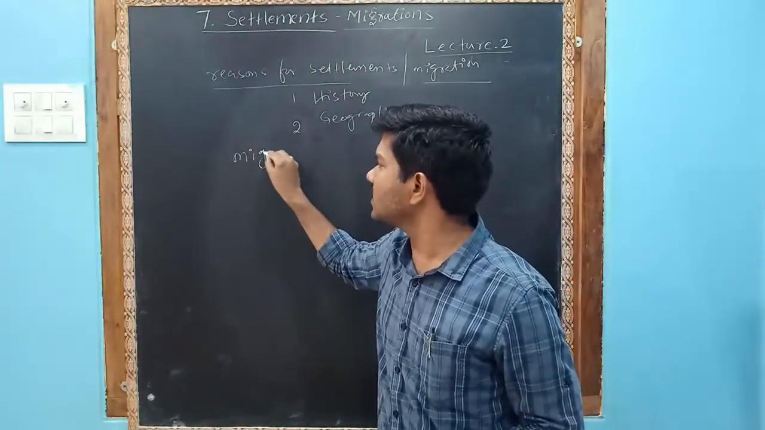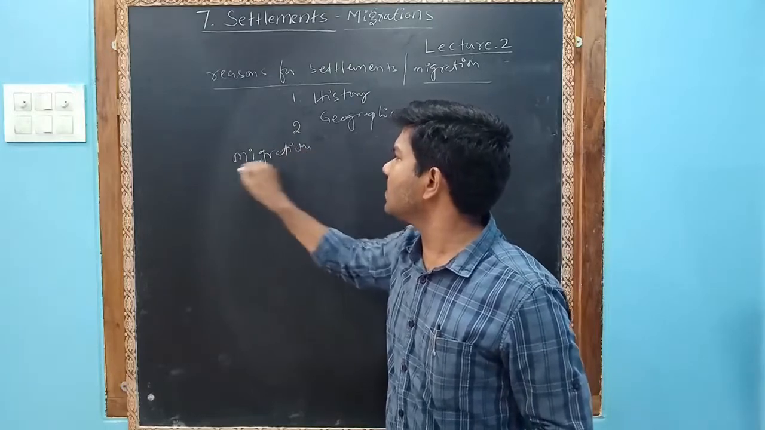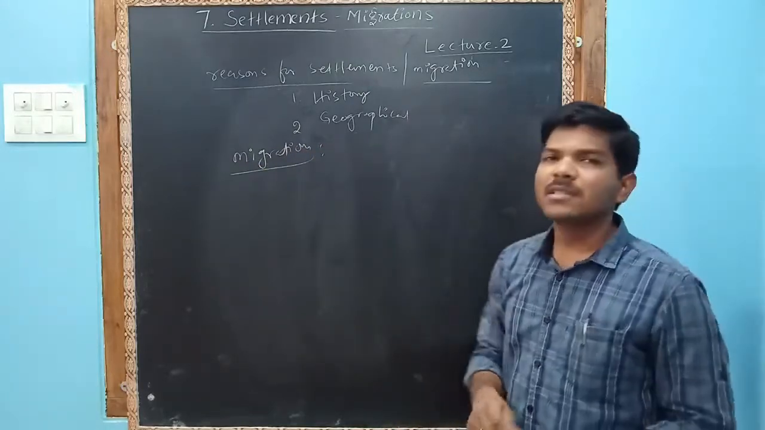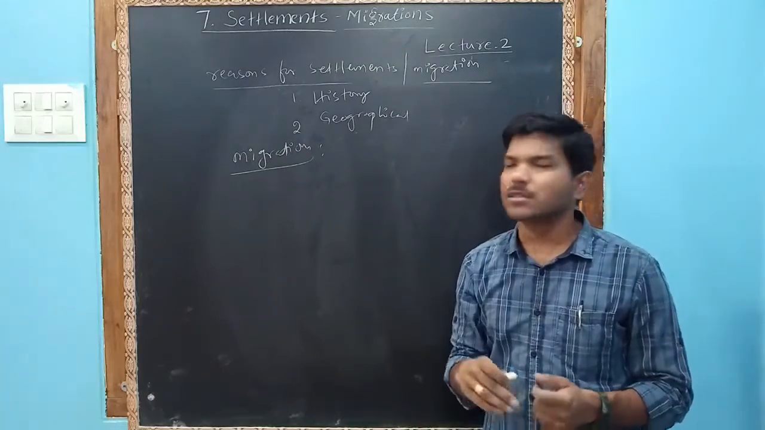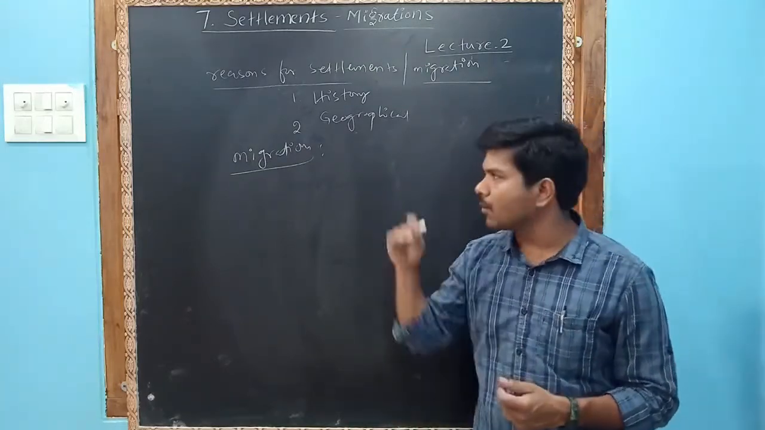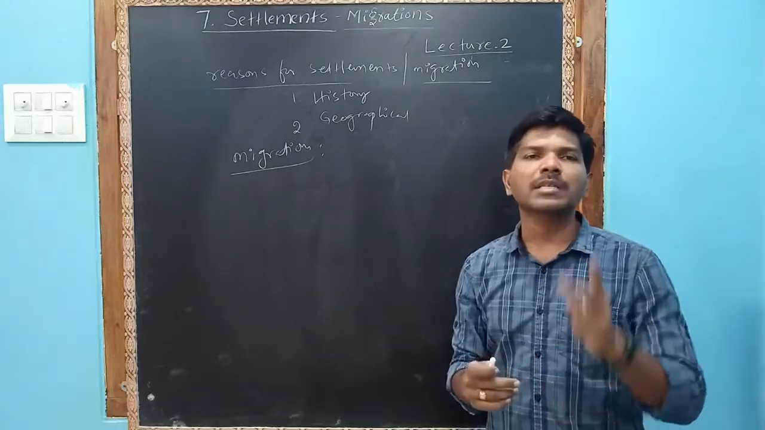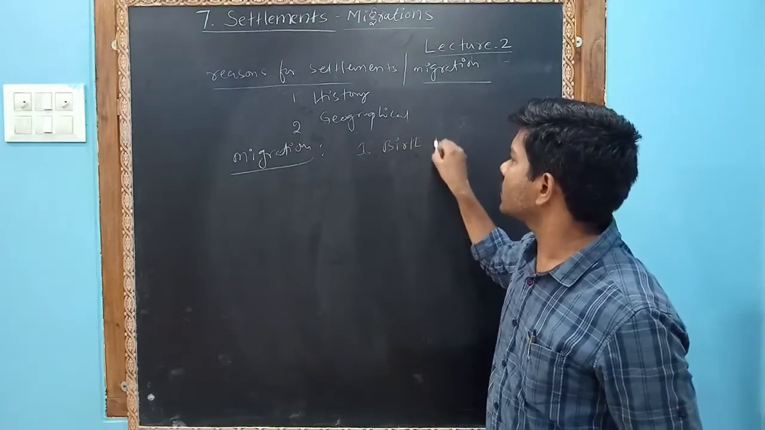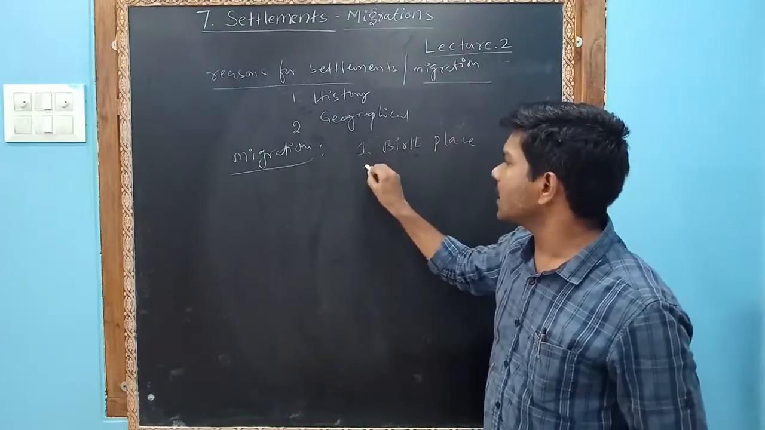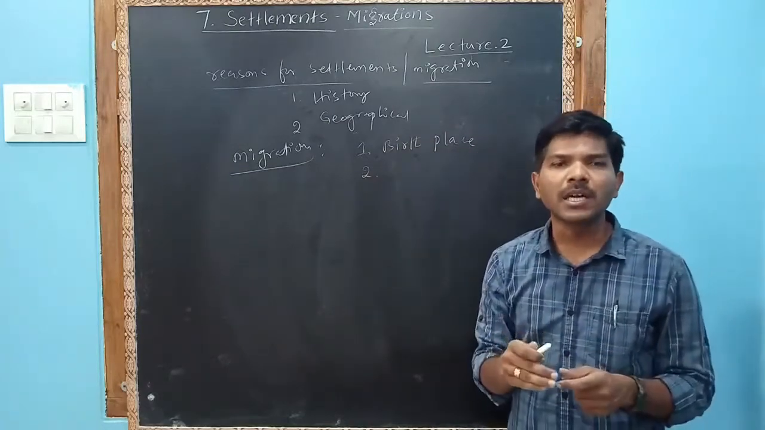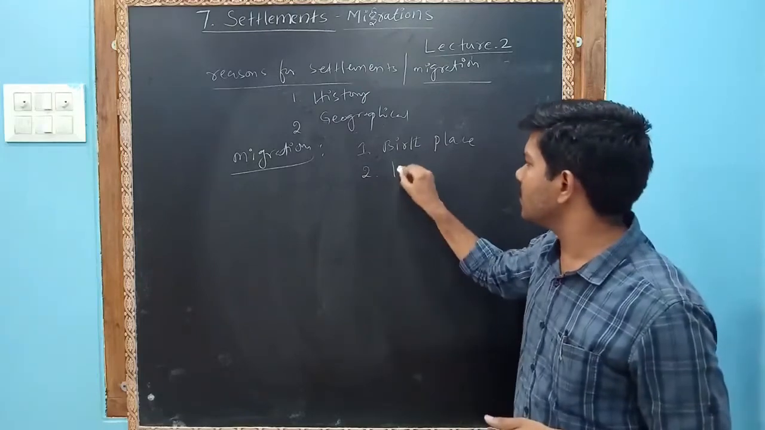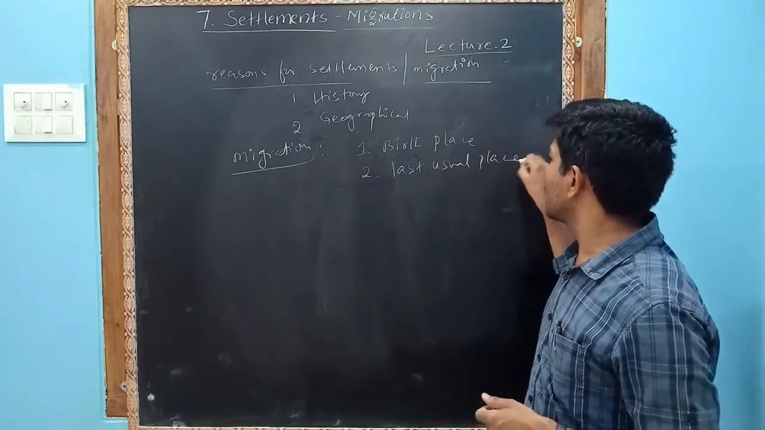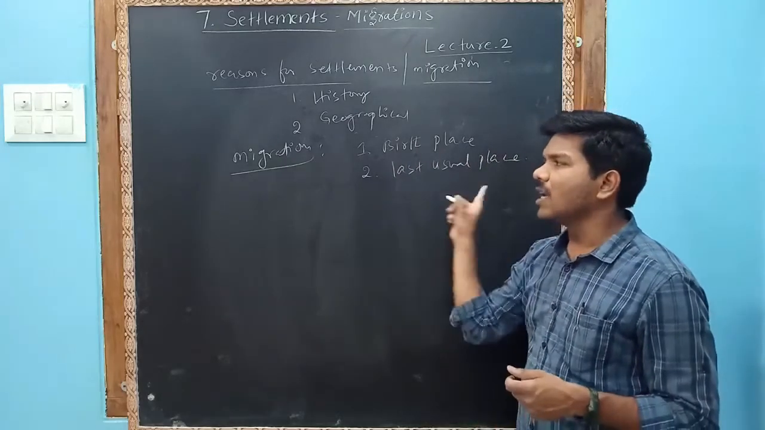So what is migration actually? We have learned that people migrate. Migration means there are two criteria. We have to give a proper definition of migration. We have to understand two places. First one is birthplace. Second one is the now present, last usual place. Birthplace and last usual place.